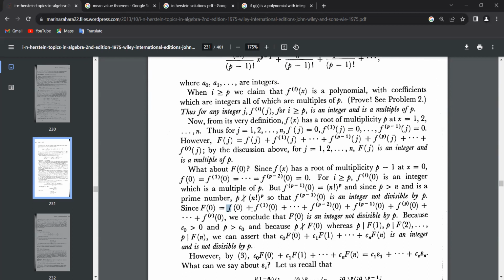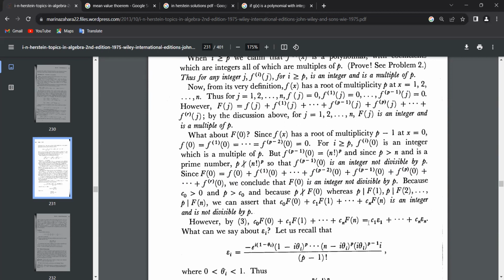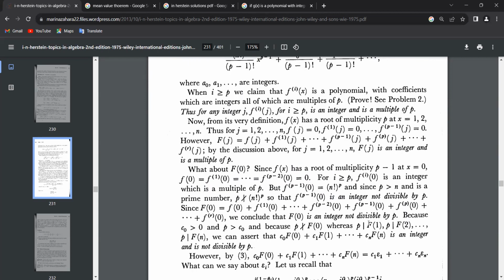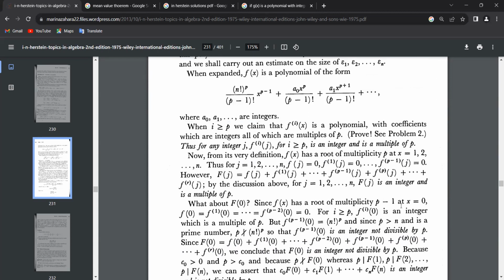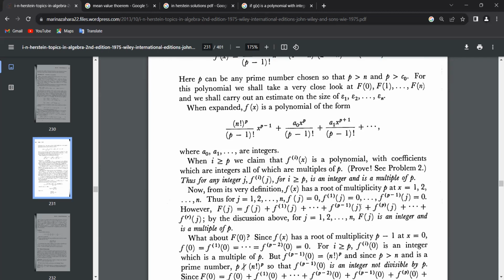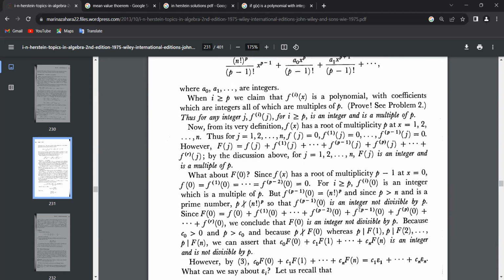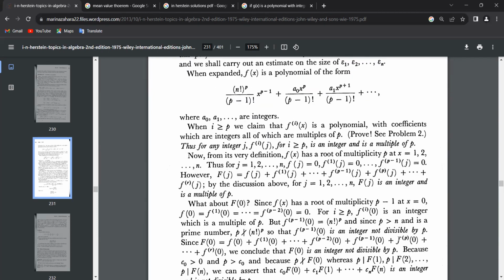So f of 0 is this whole thing. We conclude that f of 0 is an integer but not divisible by p. But what about the small f, the p-th derivative at 0? Is it divisible by p? Yes, it is divisible by p, because the other monomials will all accumulate a p.